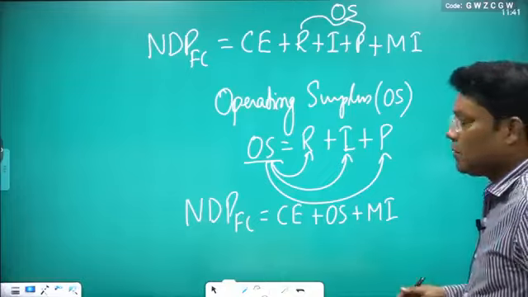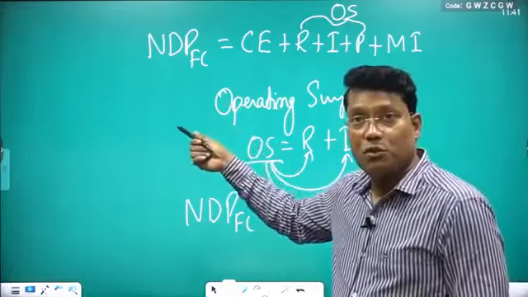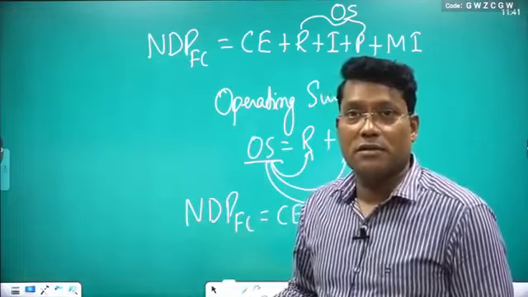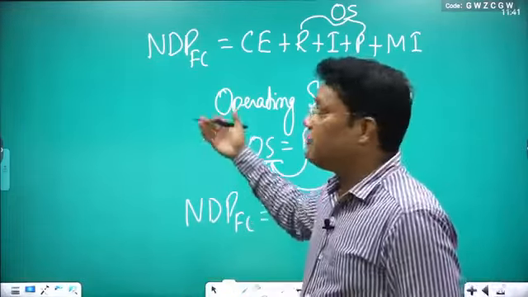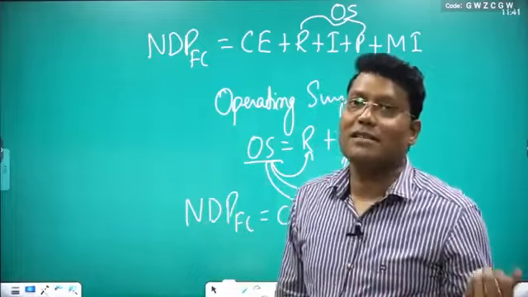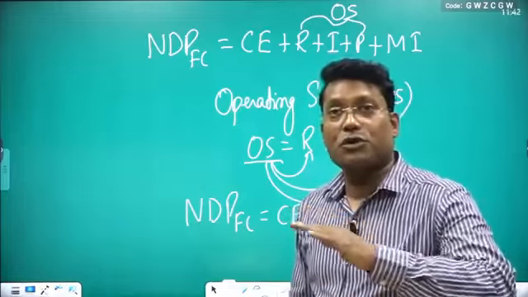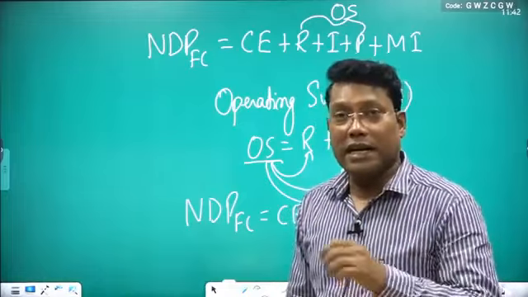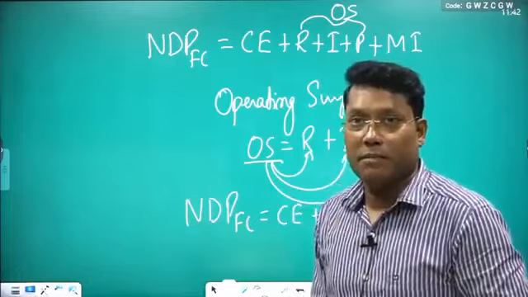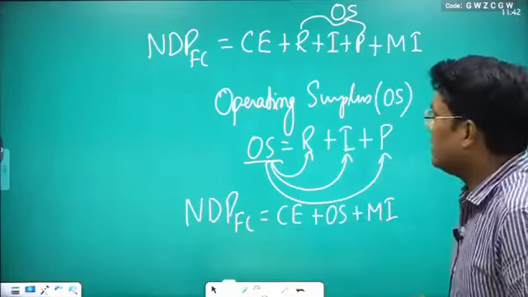Clear, dear? So this way we can write, and once you know the NDP at FC, you just add net factor income from abroad. If you add the net factor income from abroad, this domestic income turns into national income. If you add the depreciation, it turns into gross. If you add NIT, FC becomes MP, market price. This way it works, and you can easily handle this.